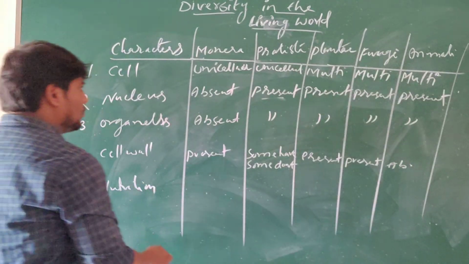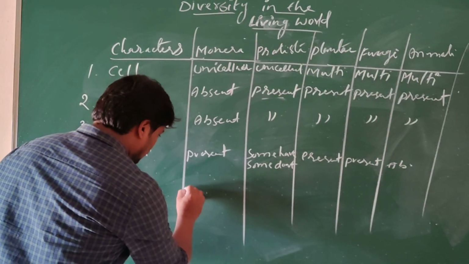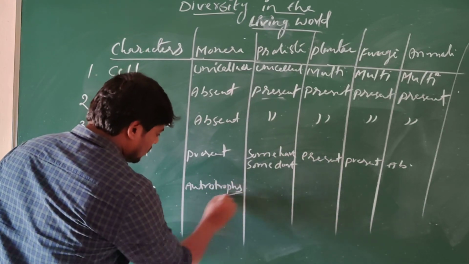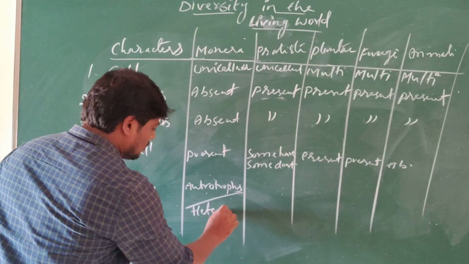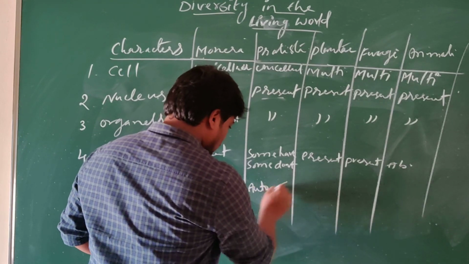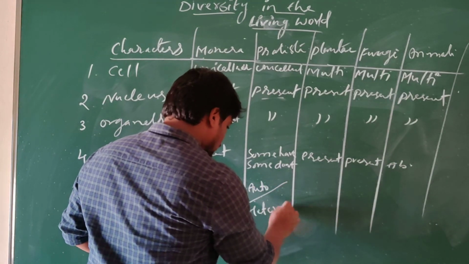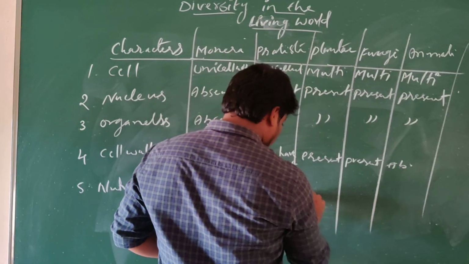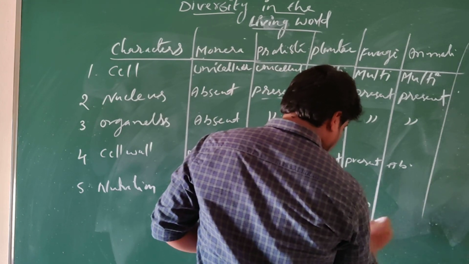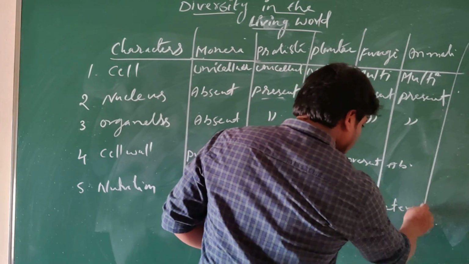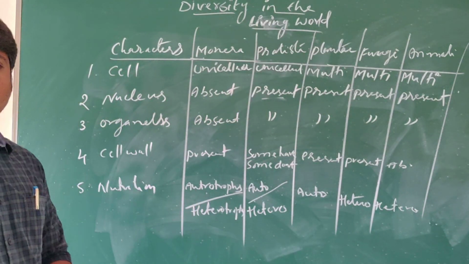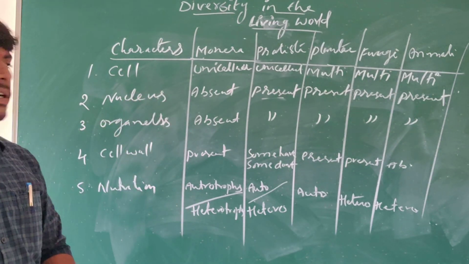Next, the mode of nutrition. So in Monera, some are autotrophs and some are heterotrophs. And here also some are autotrophs, some are heterotrophs, and in plants all are autotrophs. These are the heterotrophs, and these also heterotrophs. So all the characteristics we have taken in view in one table. How the organisms are showing, that is, different kingdoms are showing these characteristics.